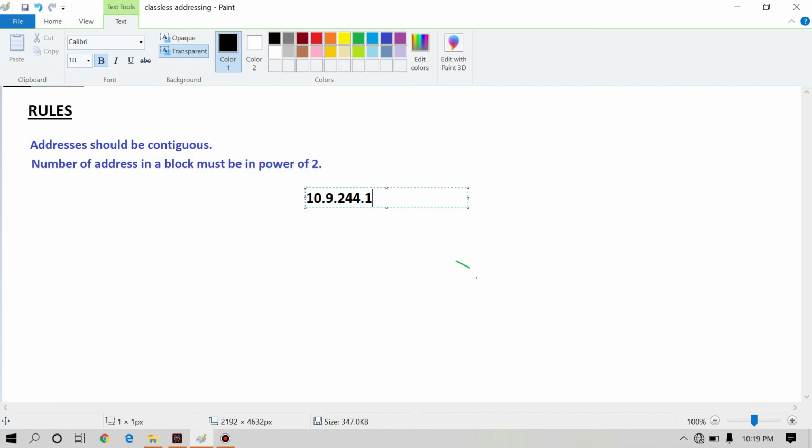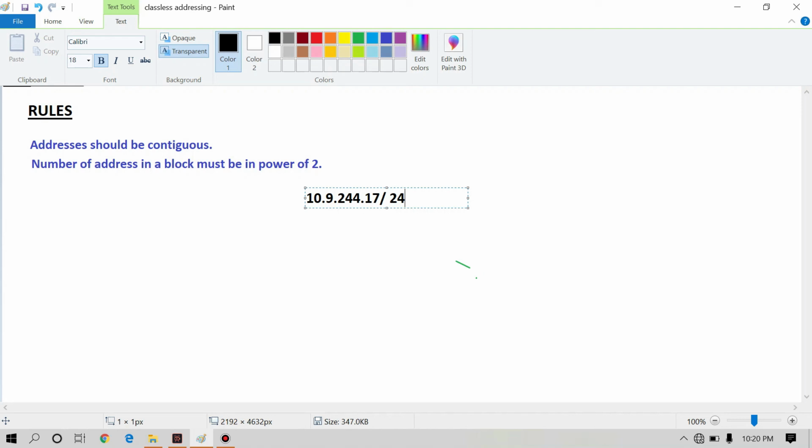For example, 10.9.244.17 with CIDR value 24. The person asked how we can use a class A IP with a class C subnet mask. The answer is: when we use classless addressing, we can do this. We can use any IP with any subnet mask.